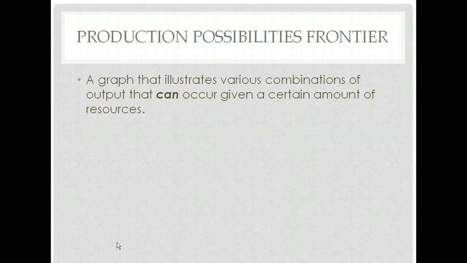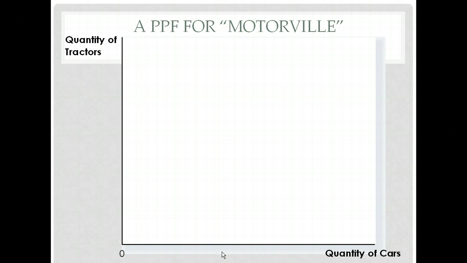Now, that sounds pretty complicated, but now that we feel comfortable with looking at a graph, I want to begin by drawing our very first production possibilities frontier, or PPF. And we're going to do it about an imaginary place called Motorville. Now, Motorville can only produce two goods, tractors or cars.